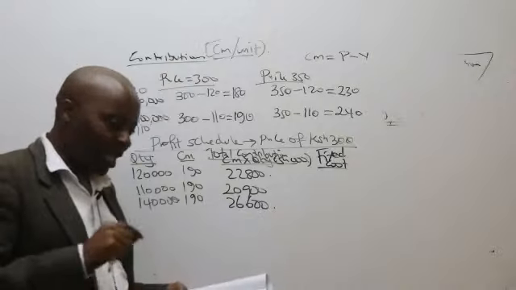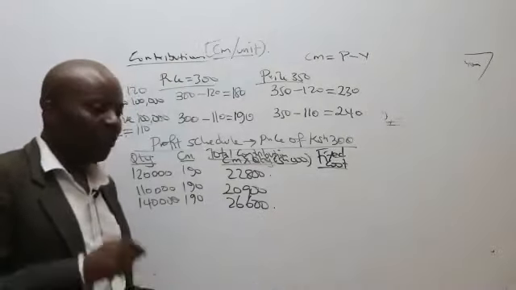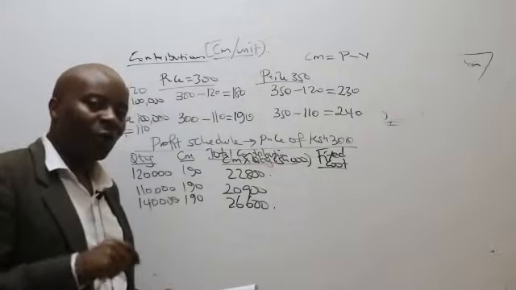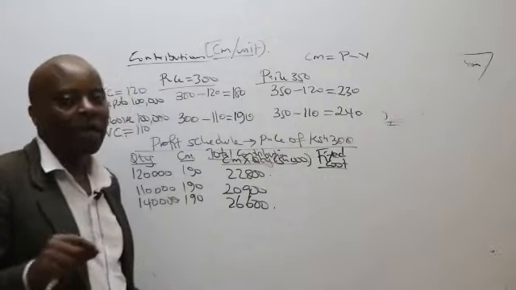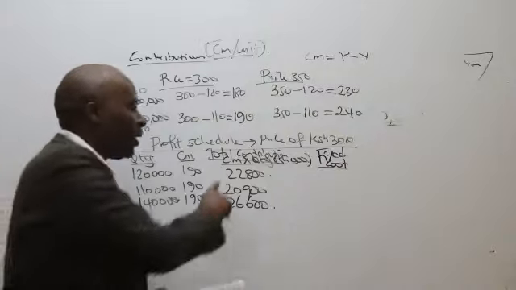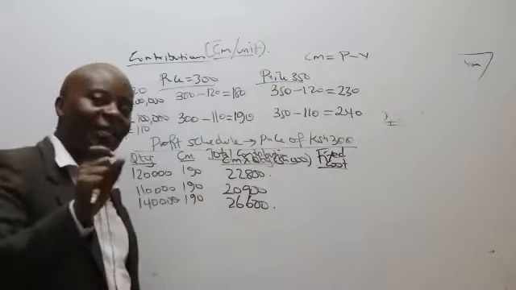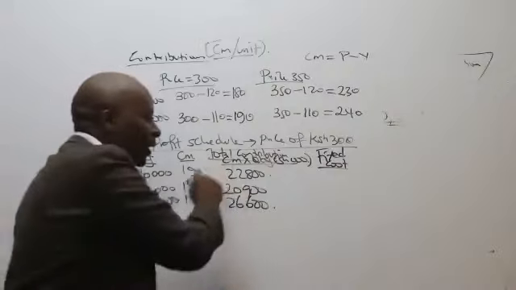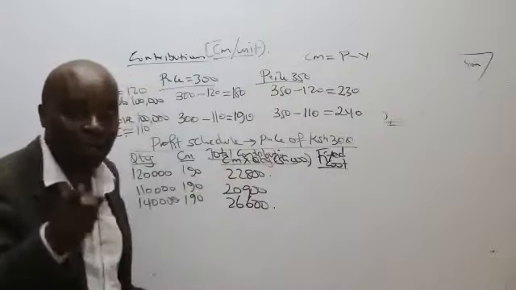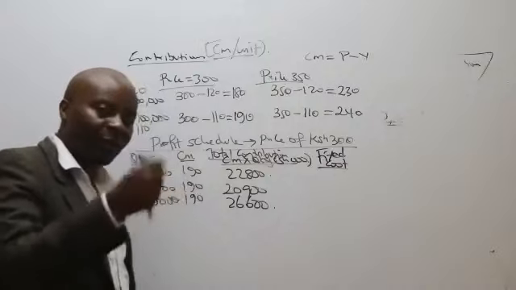Now here you have to be careful. If you get a bad examiner, you can easily get a 0. A bad examiner will tell you that the quantities given there are monthly, and then he goes ahead to tell you that fixed cost is on an annual basis. You need to know if the quantities given there were monthly, then these contributions would have been monthly contributions. So it would have been good for me to convert this to an annual contribution, or convert the fixed cost into a monthly fixed cost by dividing by 12.